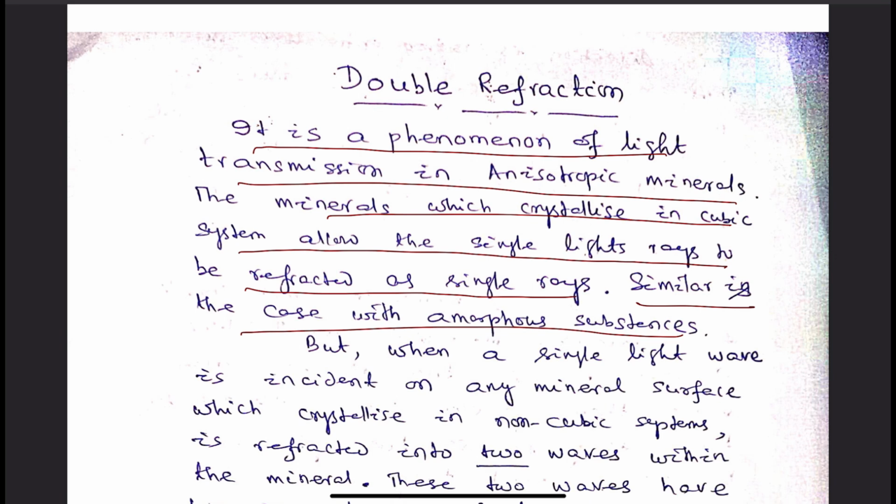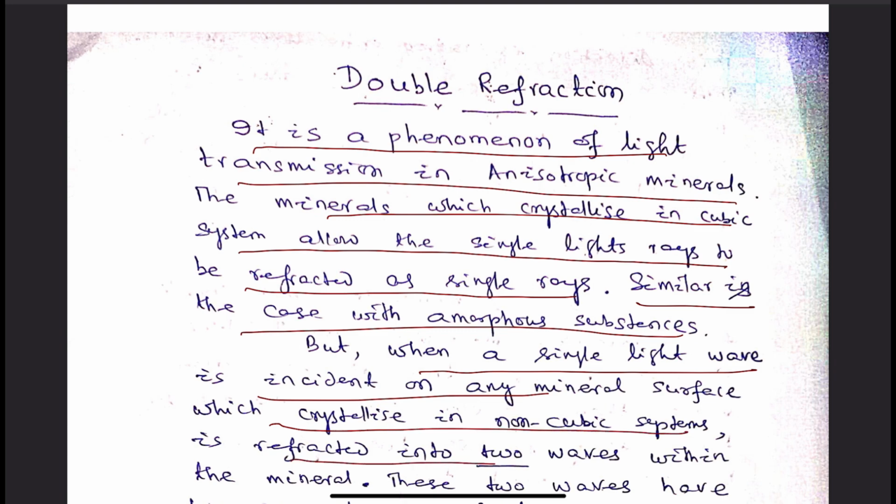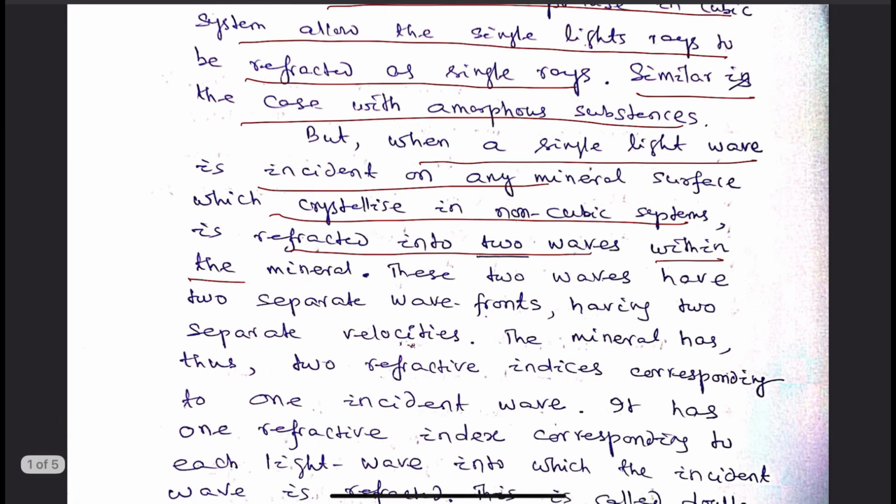But this case is totally different in case of anisotropic substances. In anisotropic substances, from a single light wave, we get two refracted waves within the mineral.